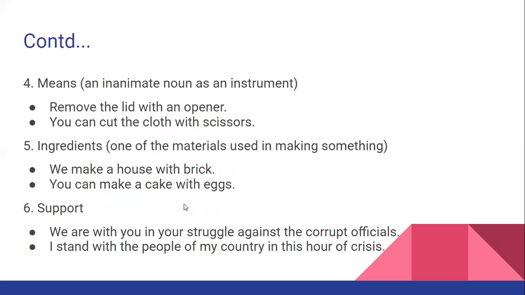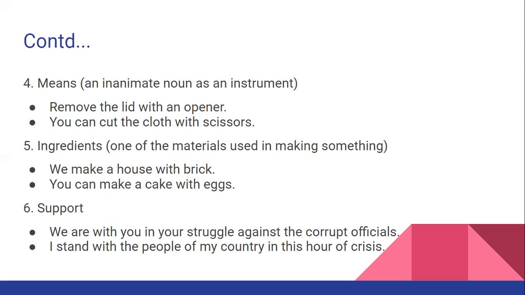Again, with is also used when we want to show that an inanimate noun is being used as an instrument. So we have the first example: remove the lid with an opener. So how is the lid being removed? With an opener.